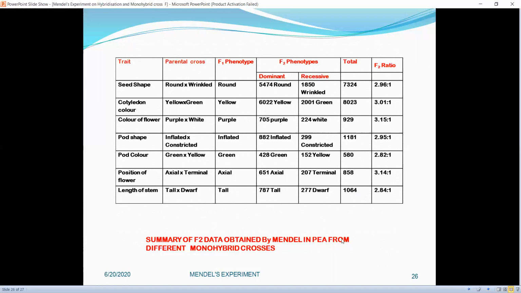Only one law is based on this, that is the law of segregation, or law of purity of gametes, or law of unit characters, which states that in a cross between two plants pure for alternative forms of characters, the one which is dominant appears in F1 generation, and in F2 generation the two alternative forms are segregated, or two alleles are segregated, and the ratio obtained is 3:1.